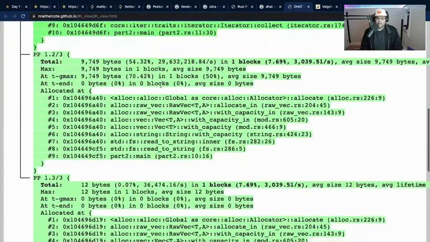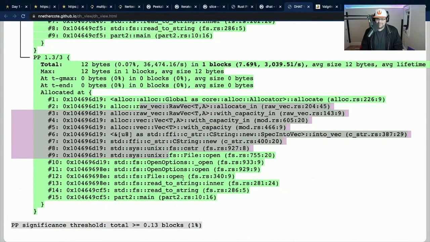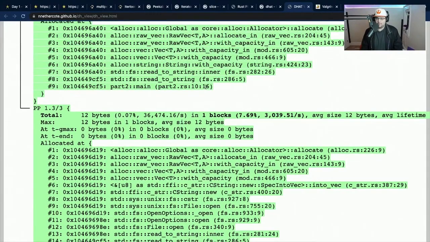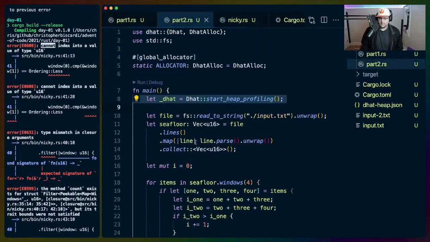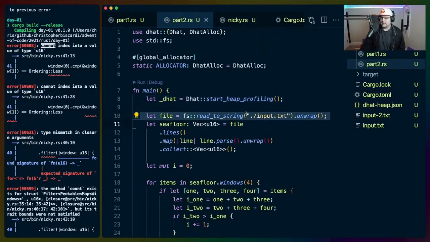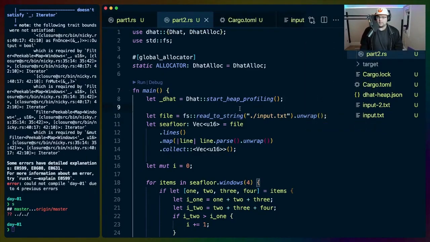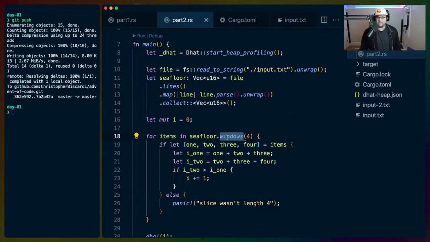This looks like a vec allocation. This looks like another vec allocation. This looks like a vec allocation from the FS. So if I'm reading this correctly, this is 10. That's also 10. And this is 11. So if I look at part 2 and I look at line 10, this is all basically the FS registering. So let me get rid of Nikki's solution so I don't commit their code. And then I don't think there's anything we can actually do here to reduce the amount of memory usage. And we don't do anything else.